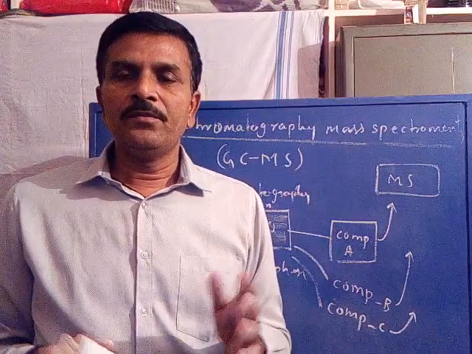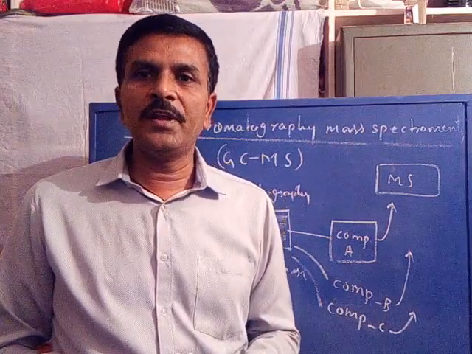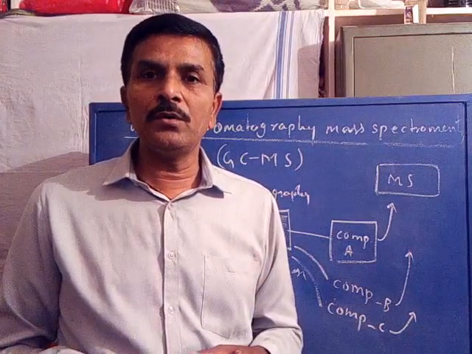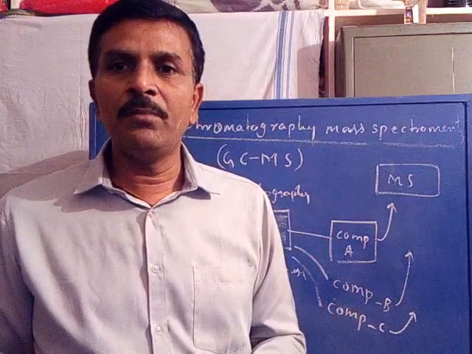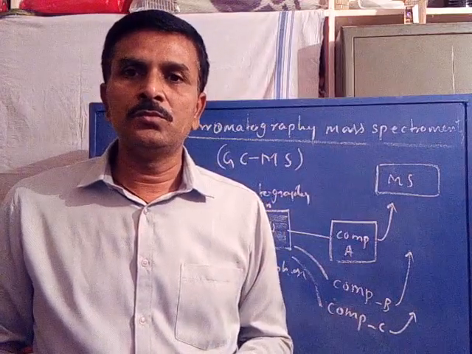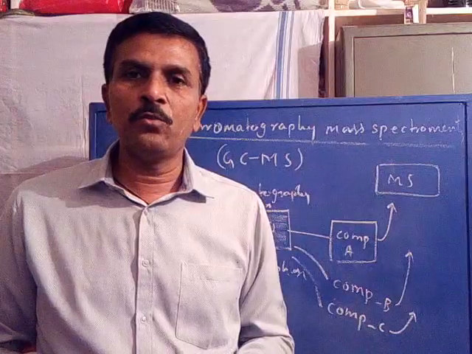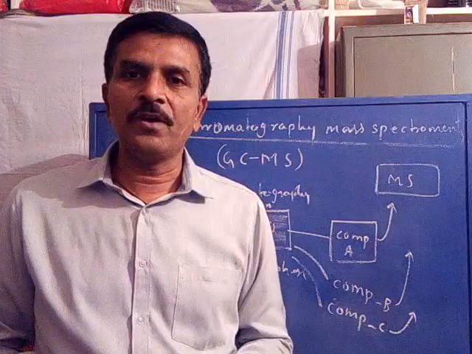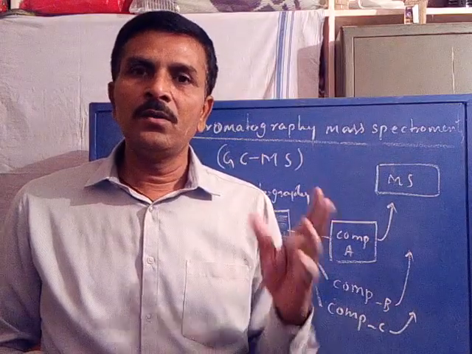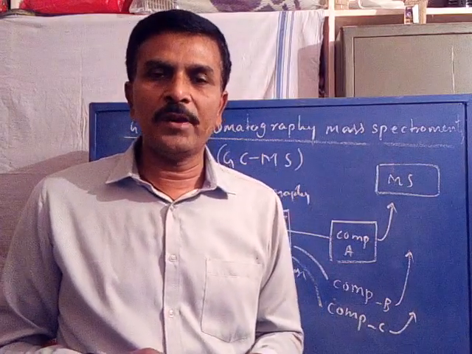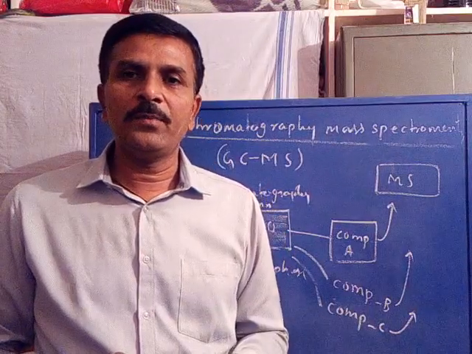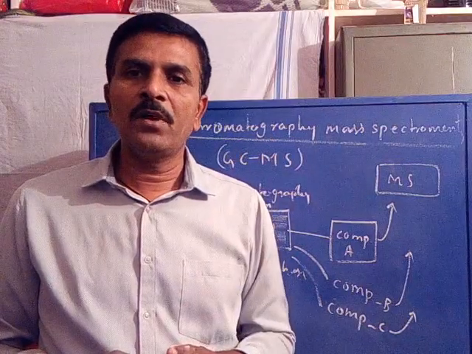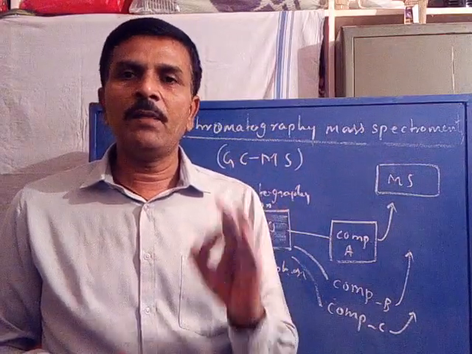So with this, I think we have successfully completed mass spectrometry. Now tomorrow onwards, I am going to teach NMR spectroscopy 2. We studied NMR spectroscopy 1, that is first order NMR spectroscopy, in your first semester. Now you are in the second semester, so we have to study second order NMR spectroscopy, that is NMR 2. In your syllabus you have to study proton NMR for its second order, and fluorine NMR and phosphorus NMR.